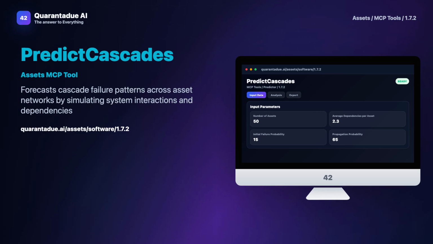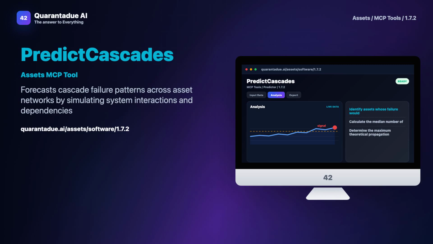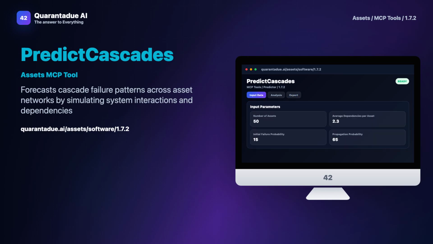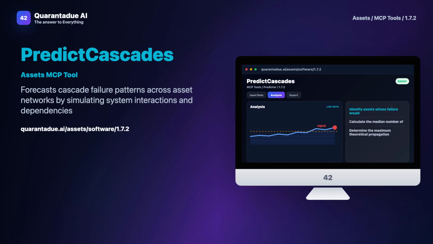Predict Cascades is asset software for a specific operational decision. Forecasts cascade failure patterns across asset networks by simulating system interactions and dependencies. This video explains what the tool does, why the workflow matters, and how the output becomes useful decision evidence.